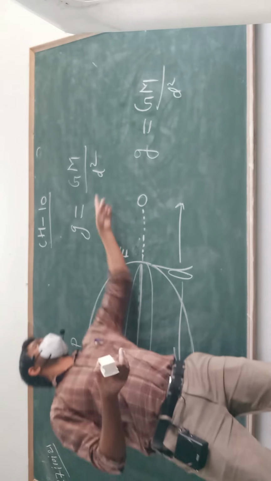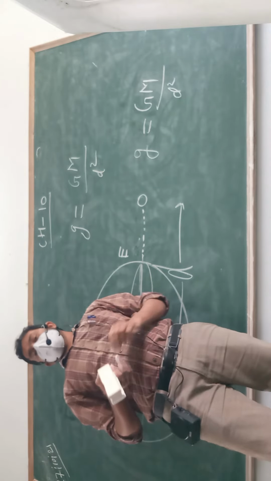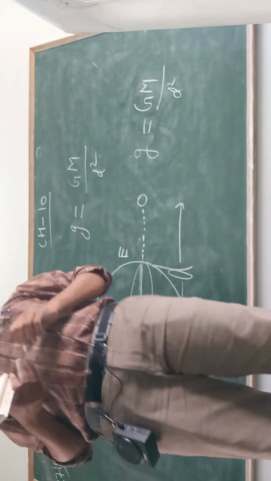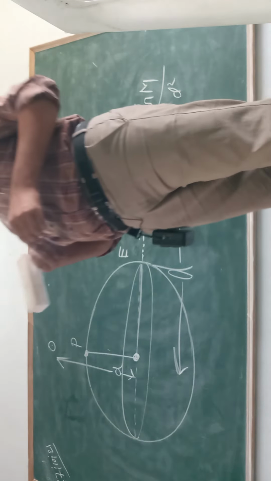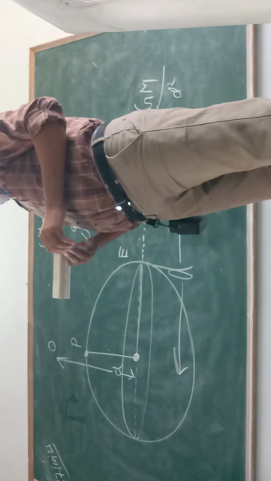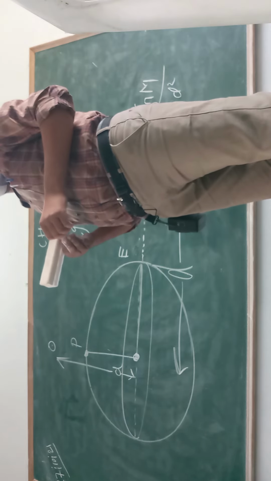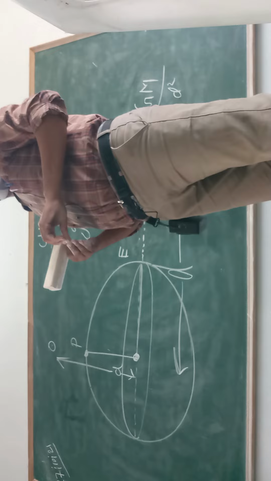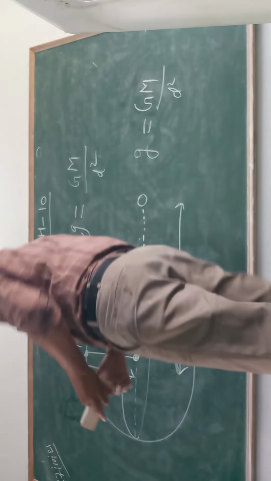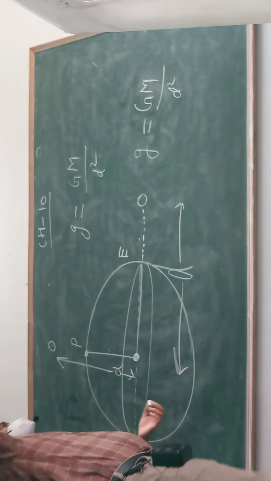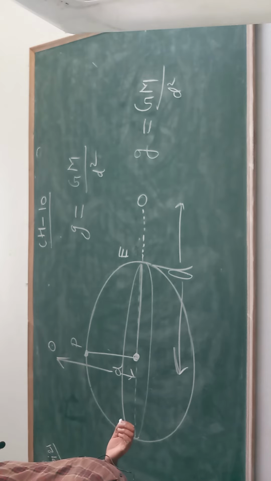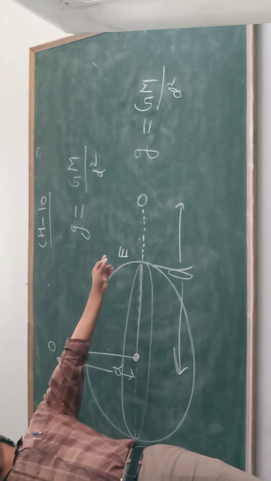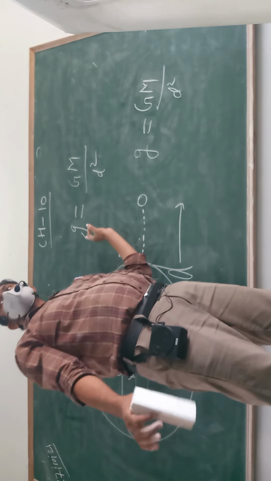This is the significance of this d. Any question? Clear? No doubt?